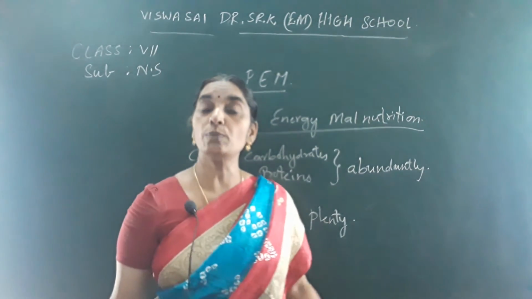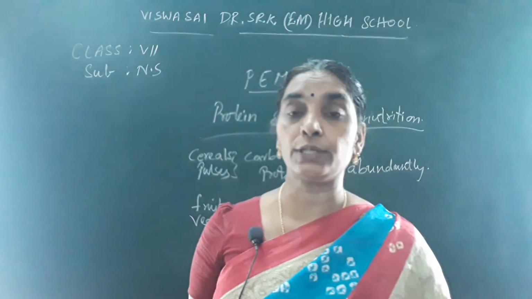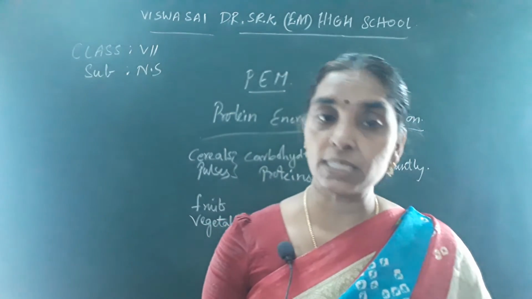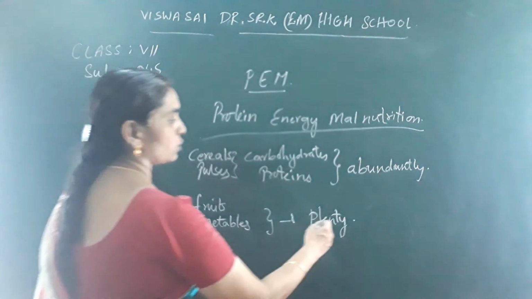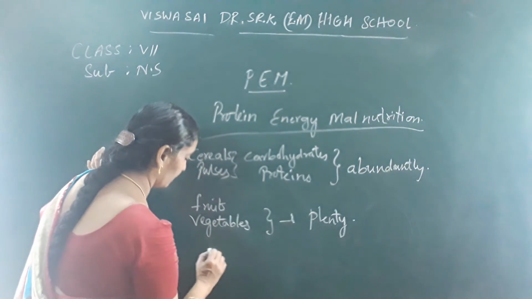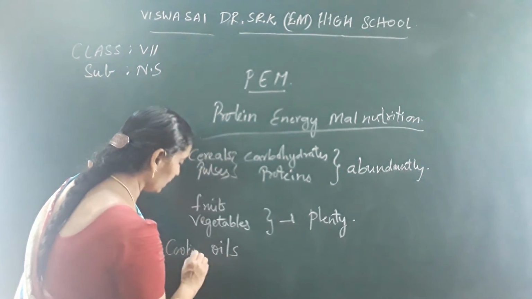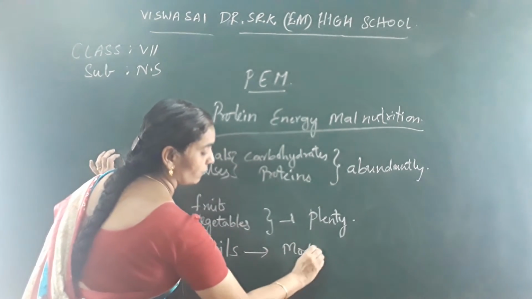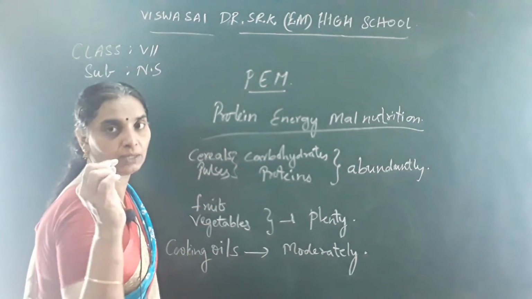And now coming to moderately and sparingly. What are the food materials that you have to take moderately? Vegetable oils, cooking oils should be taken moderately. And what are you taking sparingly, very little?